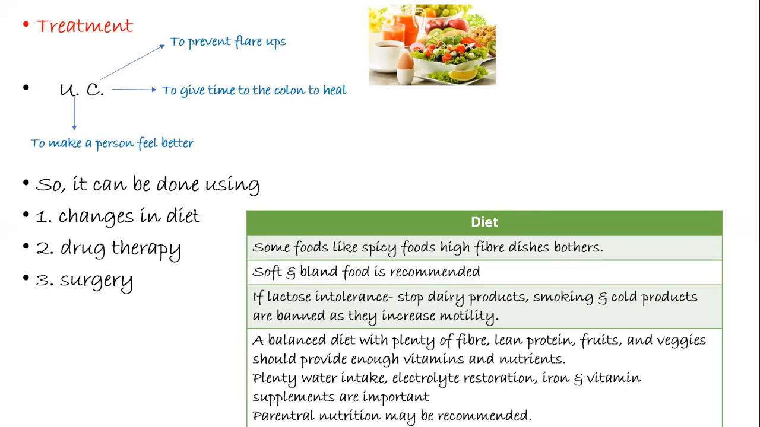A balanced diet with plenty of fiber, lean protein, fruits, and veggies should provide enough vitamins and nutrients. The person should take in plenty of water to avoid dehydration. Also, he must go for electrolyte restoration, ions, vitamin supplements, and most importantly, parenteral nutrition may also be recommended.